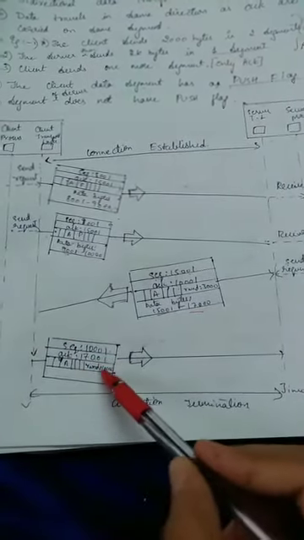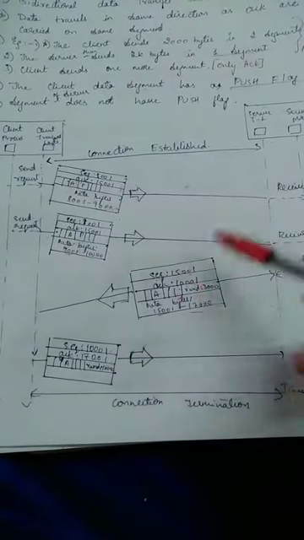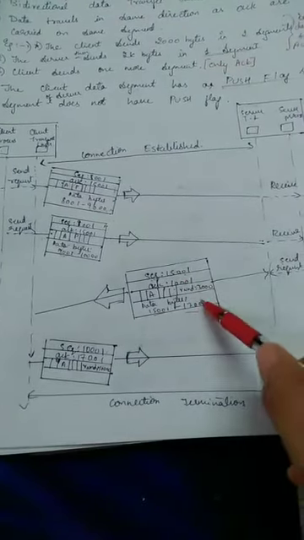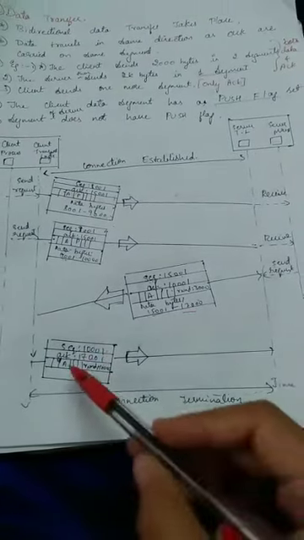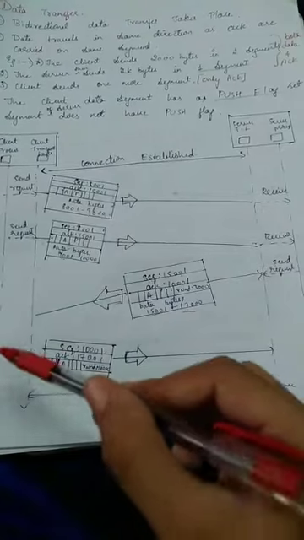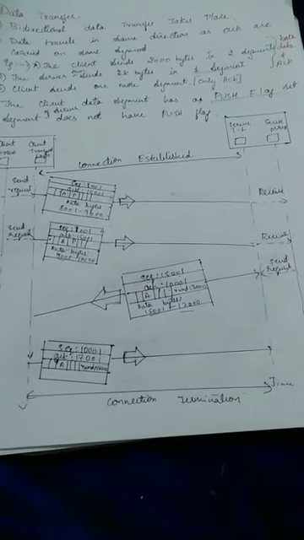The acknowledgement flag is set here, and RWND. Here also RWND is mentioned because of the acknowledgement. And last is connection termination. In this, an acknowledgement is sent from the client to the receiver, and then the connection is terminated.